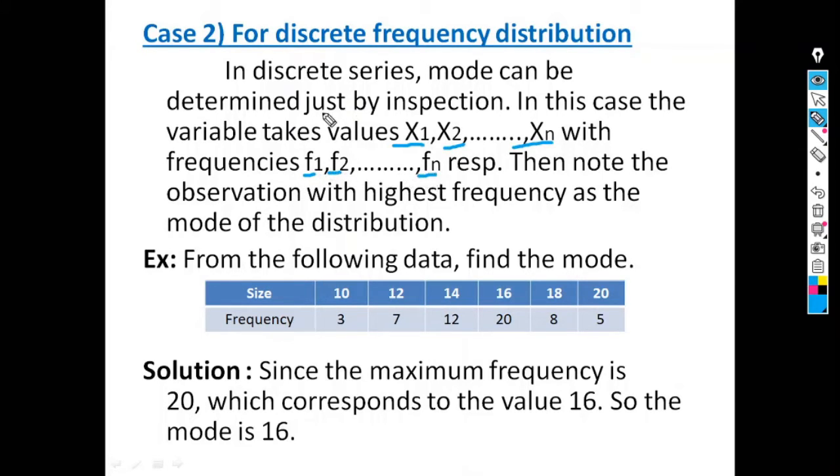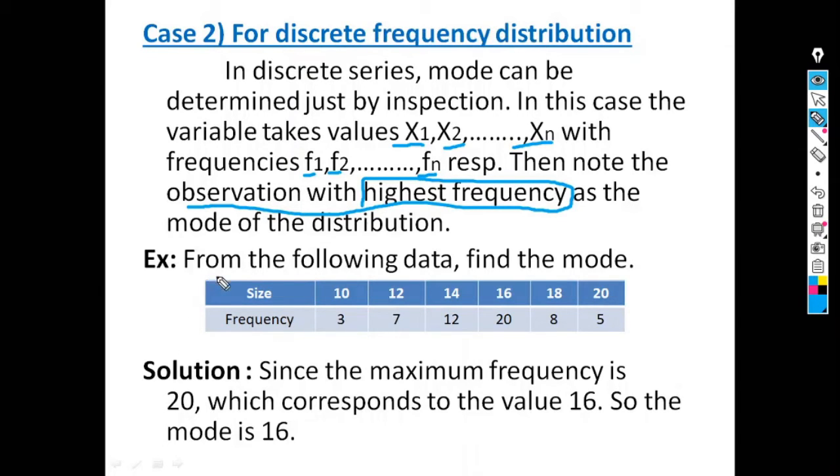This type of data is known as discrete frequency distribution. If the data is of discrete frequency distribution, then the observation with the highest frequency is known as mode. Means the observation which has the highest or maximum frequency is the value of the mode.